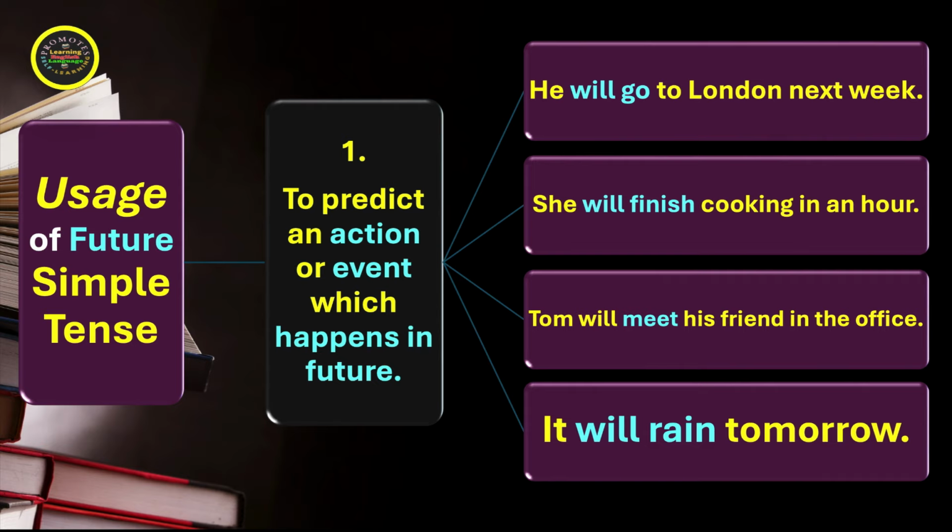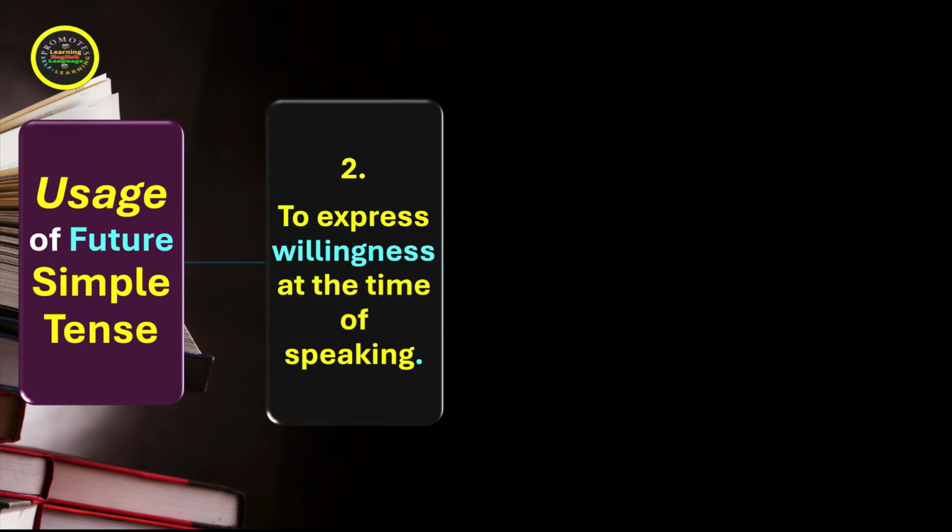So what we notice in all these sentences is that an action or event is going to take place in future. We have the usage of future simple tense and the point number 2, to express willingness at the time of speaking. The structure is in the future simple tense, but the meaning it conveys is at the time of speaking, not distant future or far future. Let's see the examples.